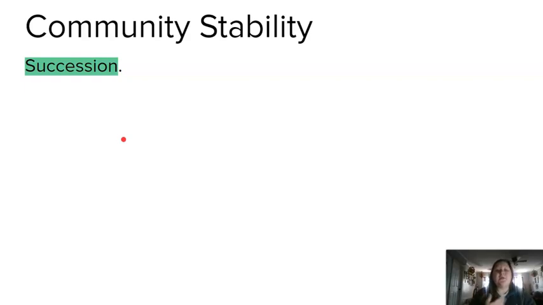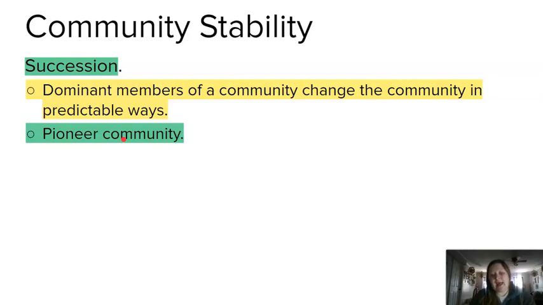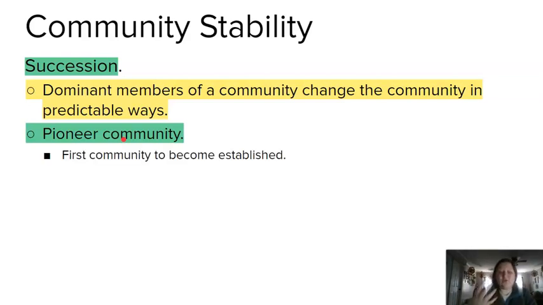All right. Communities are constantly changing, and that change is called succession. So in succession, dominant members of a community change the community in predictable ways. We can usually predict what those steps are going to look like. The pioneer community is the community that's really first starting that. So we have primary succession and secondary succession. Primary succession is where we are starting from scratch, bare rock, nothing going on there. So our pioneer community is typically lichens that come in, break down those rocks, and really start to form soil. In secondary succession, we already have soil there and we skip a couple steps.